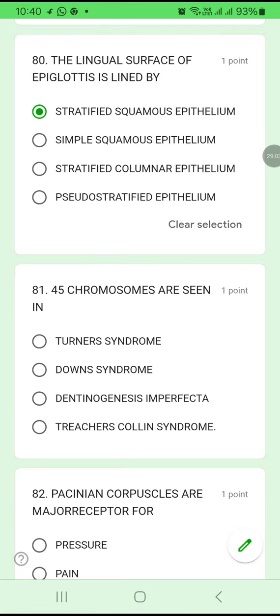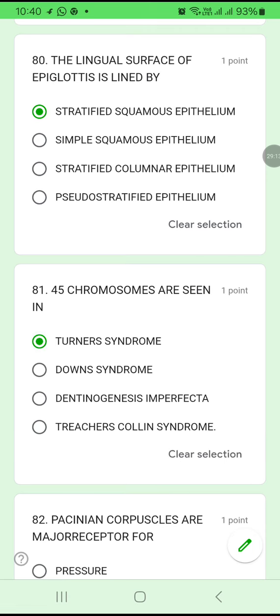Question number 81. 45 chromosomes are seen in which syndrome? Turner syndrome, Down syndrome, amelogenesis imperfecta, Treacher-Collins syndrome. The 45 chromosomes are seen in Turner's syndrome. Okay? Turner syndrome.